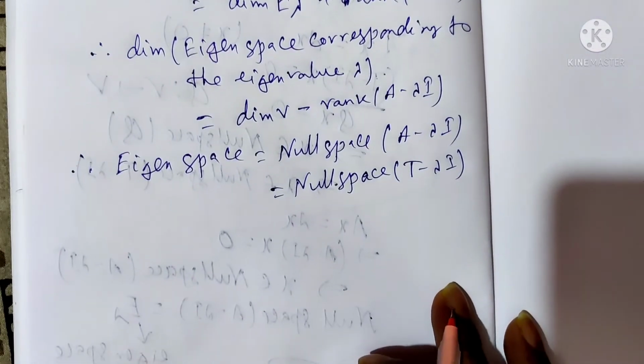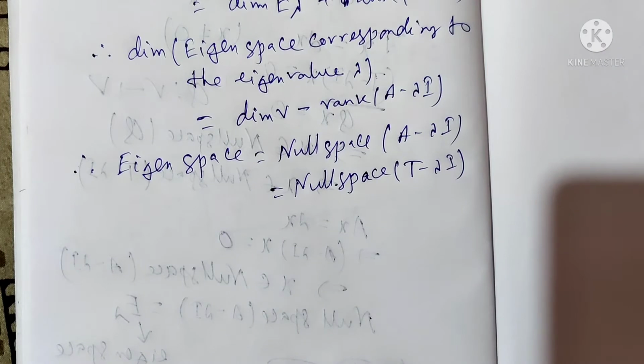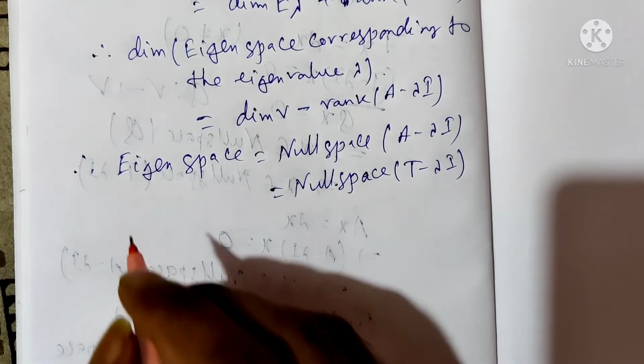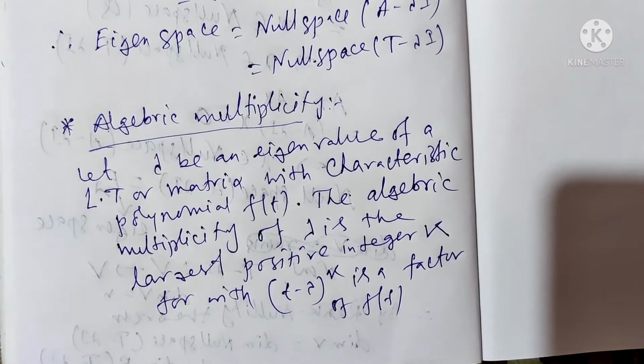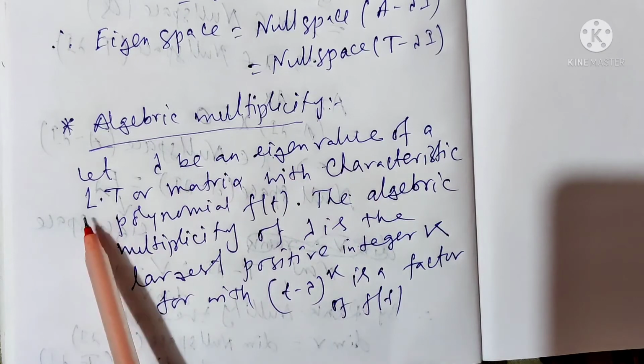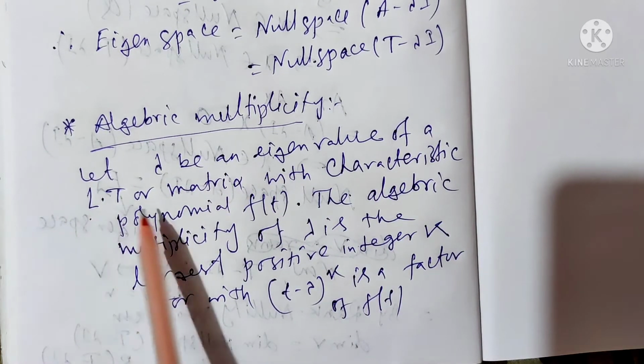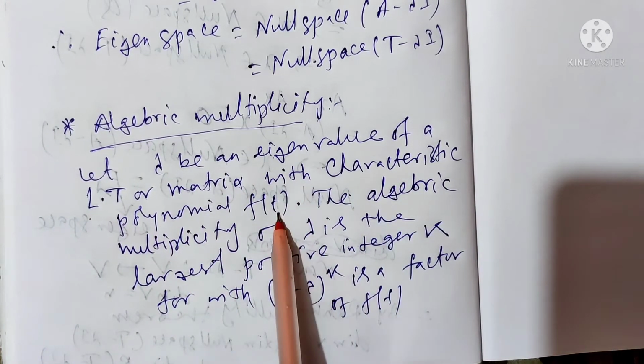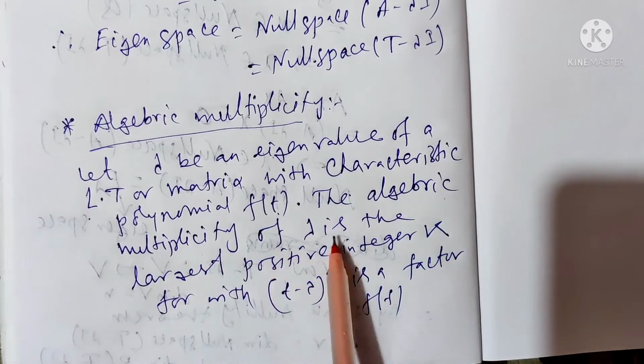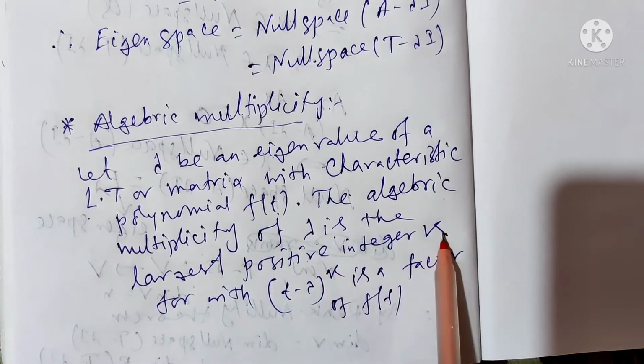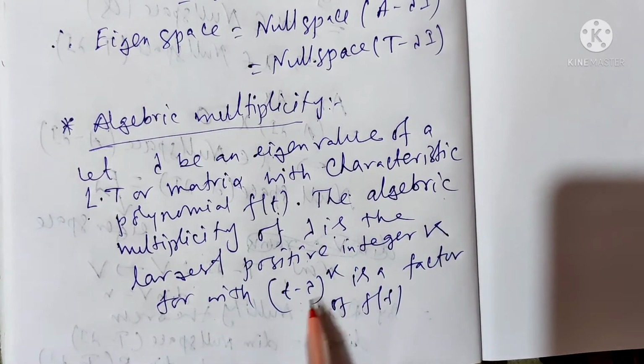Okay. Now, what is algebraic multiplicity and geometric multiplicity? What is the algebraic multiplicity? Let lambda be an eigenvalue of a linear operator, linear transformation, or a matrix with characteristic polynomial f(t). The algebraic multiplicity of lambda is the largest positive integer k for which (t minus lambda) to the k is a factor of f(t). I can give an example.